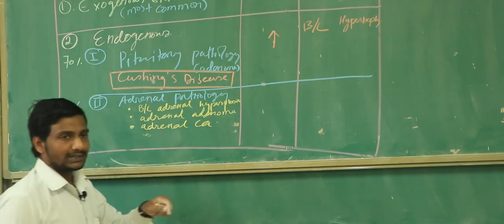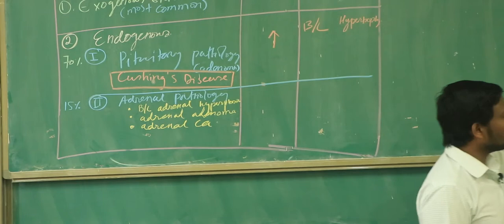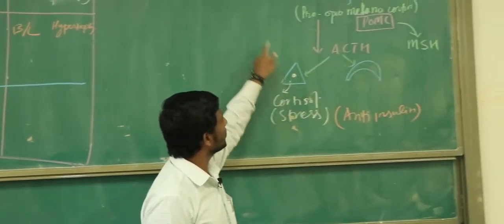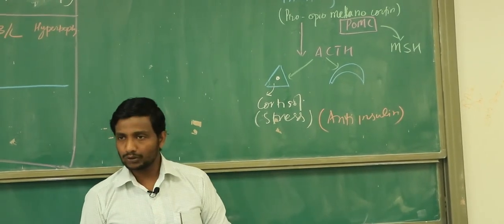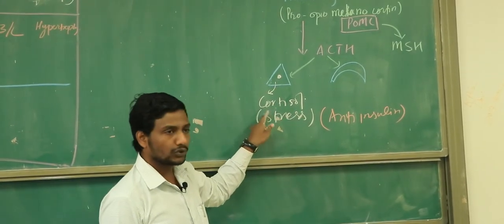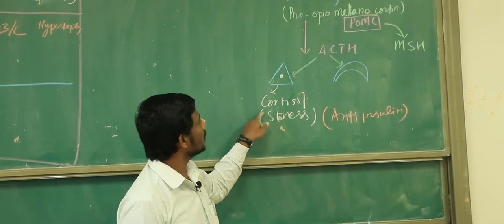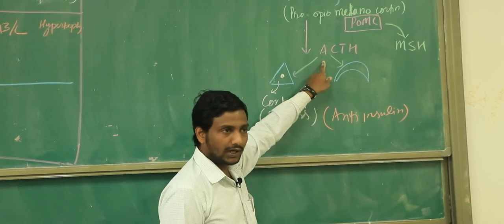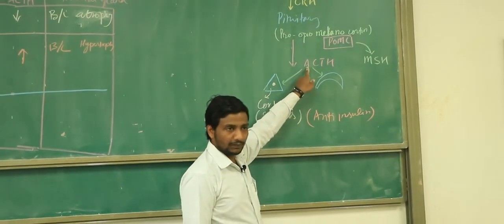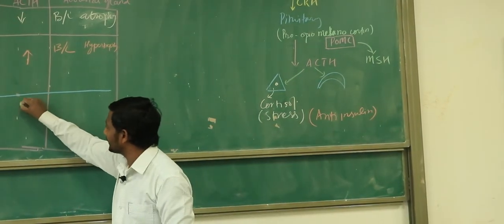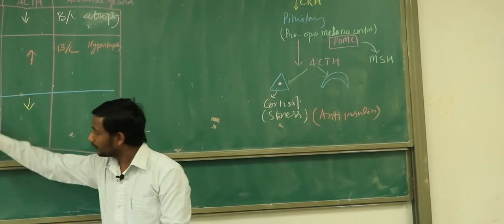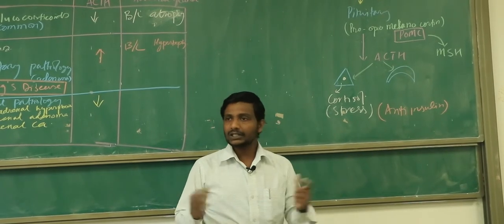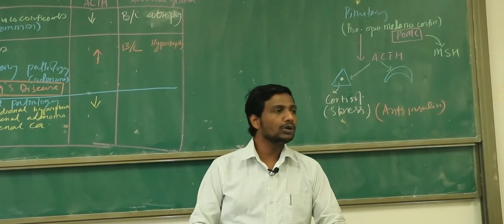And my question to you: imagine this adrenal gland, without being stimulated, started producing more and more cortisol. So due to the negative feedback from the cortisol, is this patient going to have more ACTH or less ACTH in the body? Less ACTH, right? This cortisol can cause the negative feedback and the person is going to have less ACTH. And not only that, what will happen to the size of the adrenal gland? Will it be increased or decreased? Increased. It is producing more and more cortisol.